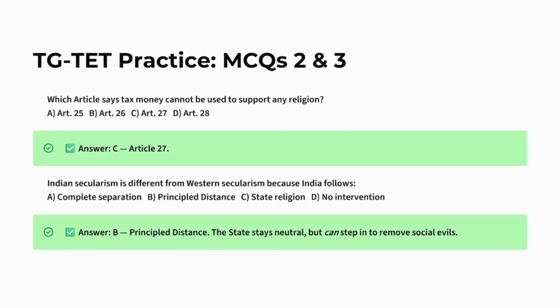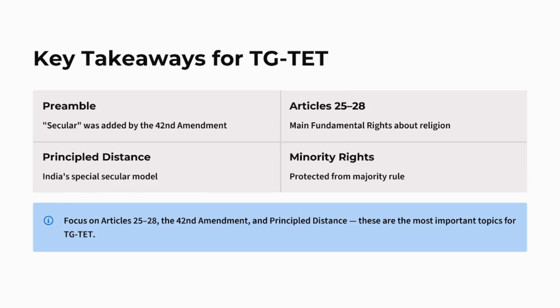Then Indian secularism is different from Western secularism because India follows principled distance. The right answer is principled distance. The government stays neutral, but can step in to remove social evils.